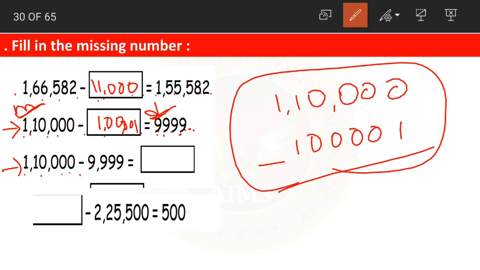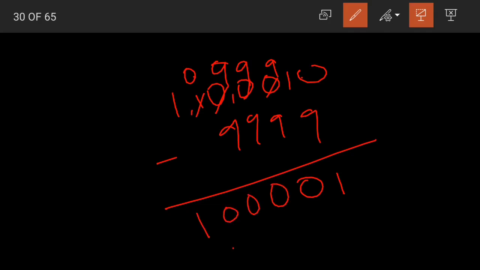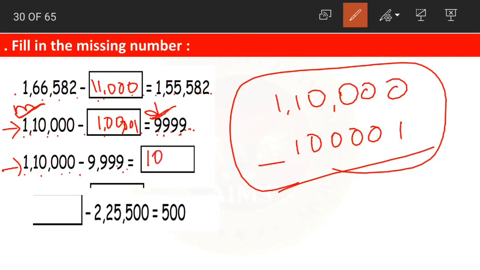Now moving on to question number 3. 1,10,000 minus 9,999. Just now we have done, right? It is the same thing. 1,10,000 minus 9,999. Yes, this becomes 10 and all the zeros become 9 and this becomes 0. 10 minus 9 1, 9 minus 9 0, 0, 0 and 1. The same answer here, 1,01,000.